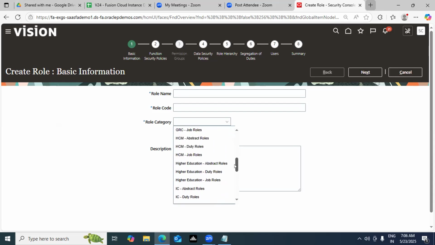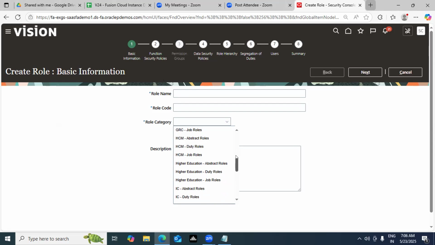Because we do not want to give access to everyone for everything, correct? Sometimes let's say some team has a demo, during that time they restrict it only to that. So this category itself restricts the access. Correct, that's absolutely correct. If I just choose human capital management, then I can only play with human capital management roles in my functional security policy.